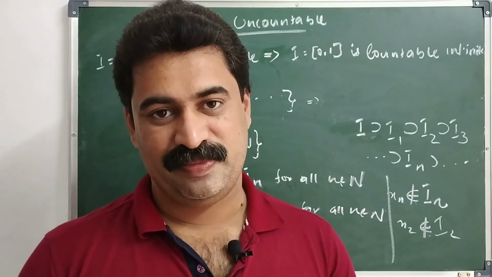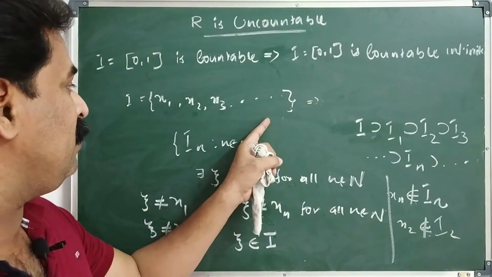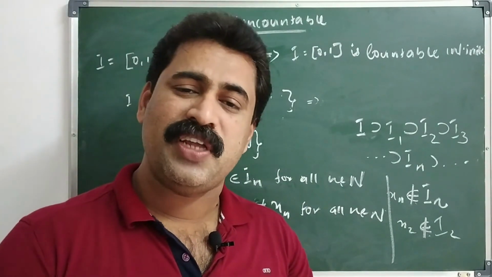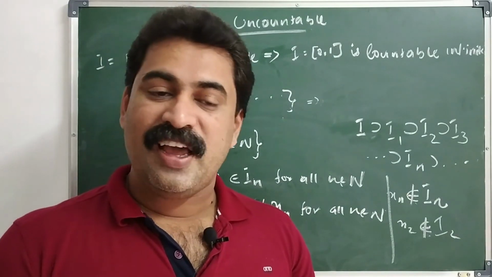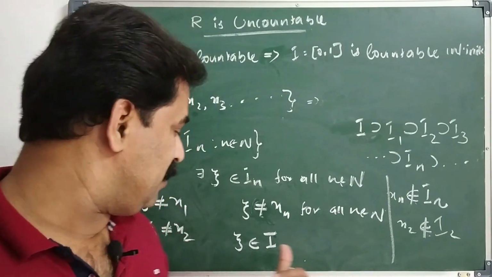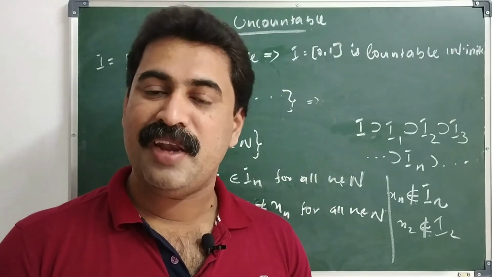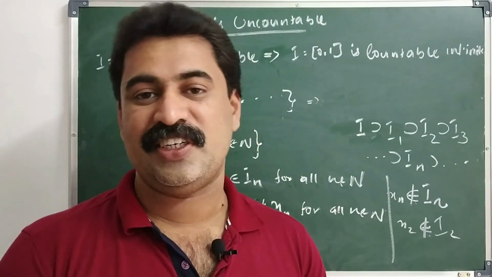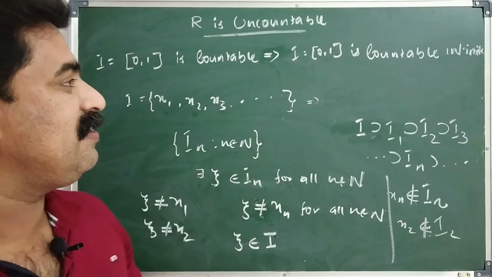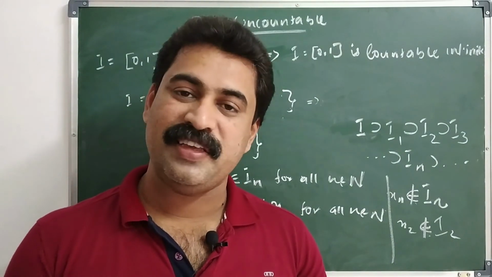This leads to a contradiction. Because firstly we write every element in I in this form, that means we write x1, x2, x3, etc. That means we enumerate every element in I. But at last we get an element psi in I such that psi not equals xn for all n belongs to capital N. So this leads to a contradiction. So we can say that I is not countable. I means closed interval 0, 1 is not countable. So I is uncountable.